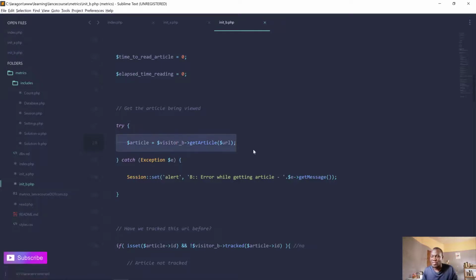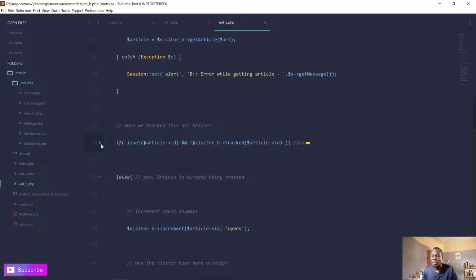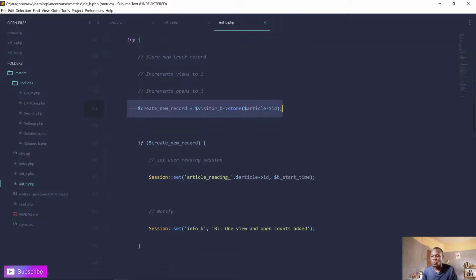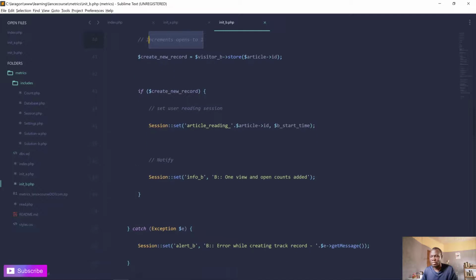So we try to get the article, like we said. We care about the article. In case there is no article, so this is the first time we are having a visit on this article, then we make the record. So we store the article, automatically giving it one view and one open, right?